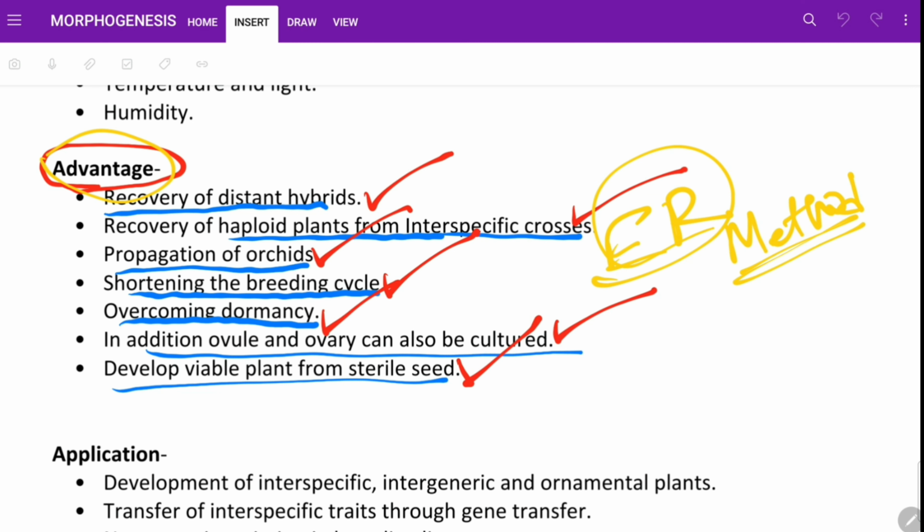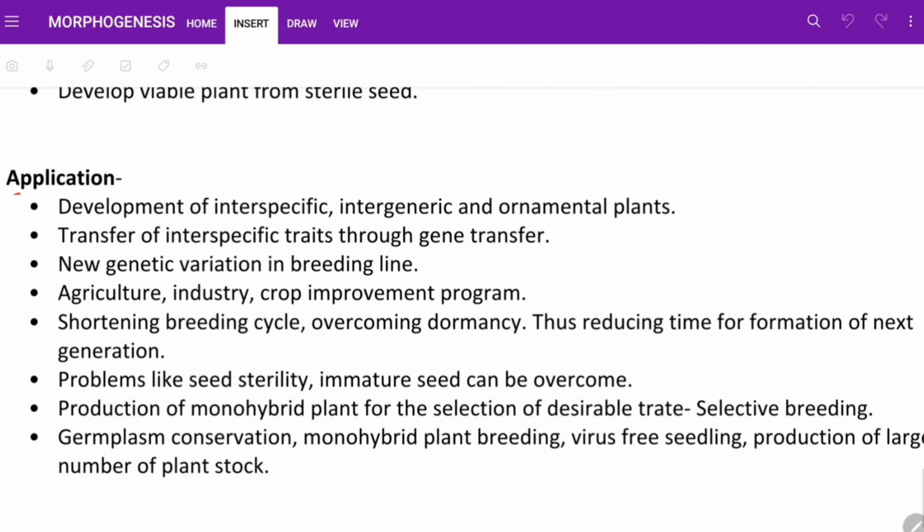Okay, we are done with this right now. The application of embryo rescue technique. So the first one is development of interspecific, intergeneric and ornamental plants. The transfer of interspecific trait through gene transfer. The next one is new genetic variation in breeding line, agriculture, industry, crop improvement program.